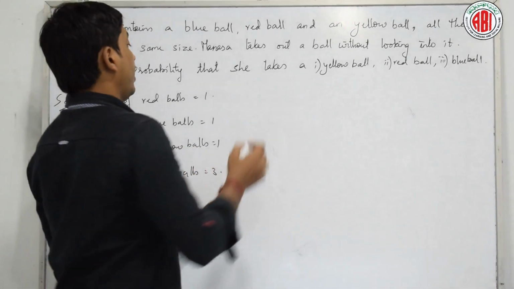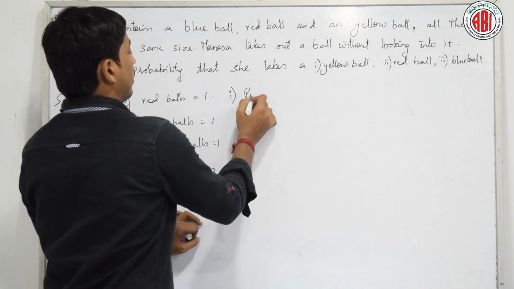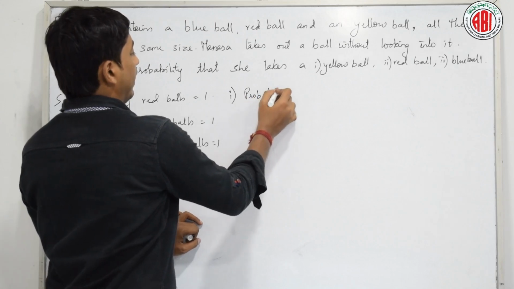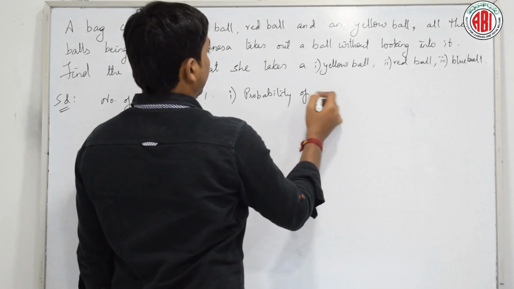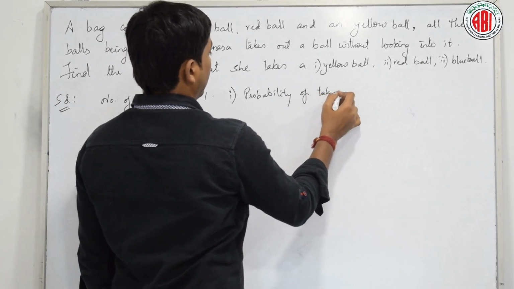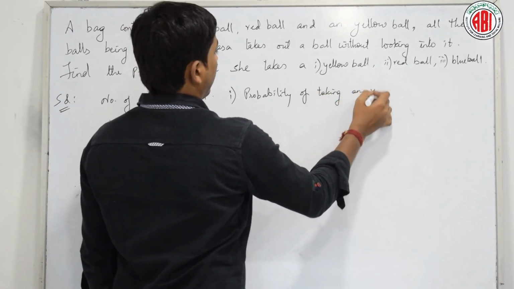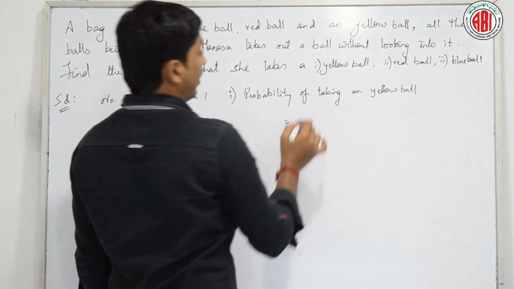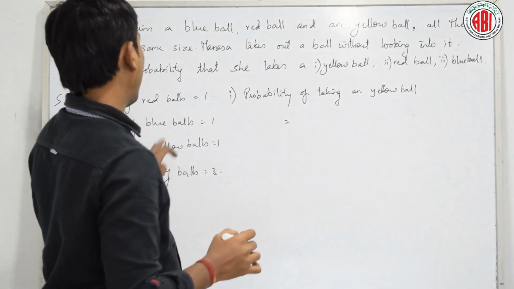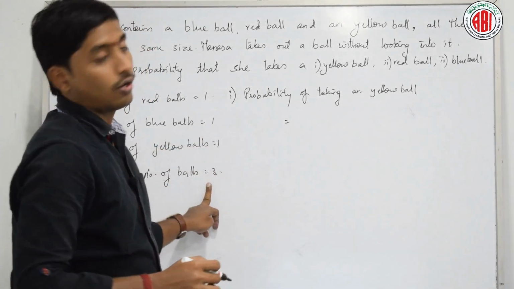Right? Now tell me, what is the probability of taking a yellow ball? That is number of yellow balls by total balls.